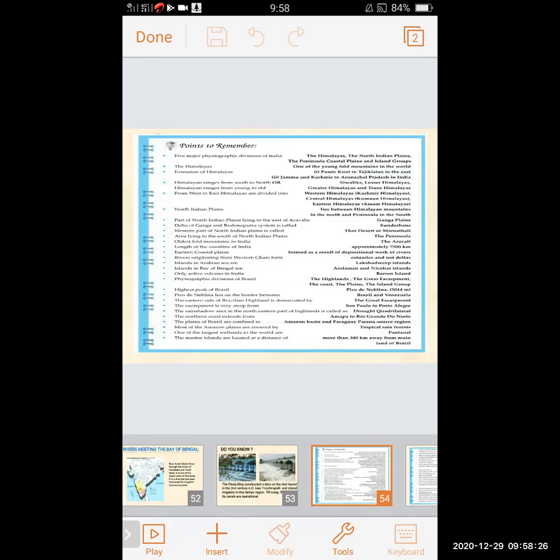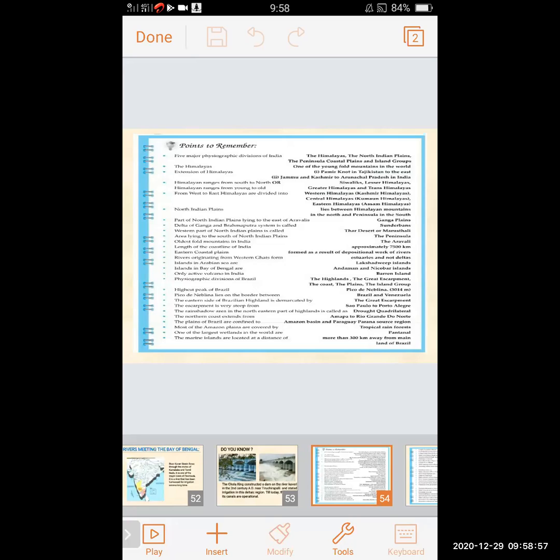Islands in Arabian Sea are Lakshadweep Islands. Lakshadweep Islands are the islands which are in Arabian Sea. Next we will see islands in Bay of Bengal. In Bay of Bengal are Andaman and Nicobar Islands. So you have to remember these islands. If it asks about islands in Arabian Sea, they are Lakshadweep Islands, and islands in Bay of Bengal are Andaman and Nicobar Islands.